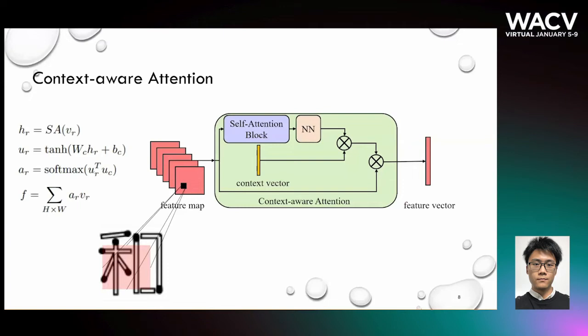The weight map is given by a self-attention block and a randomly initialized context vector. They can be jointly trained with the entire system. Note that we have three parallel context-aware networks, so in the end, we will get three feature vectors.